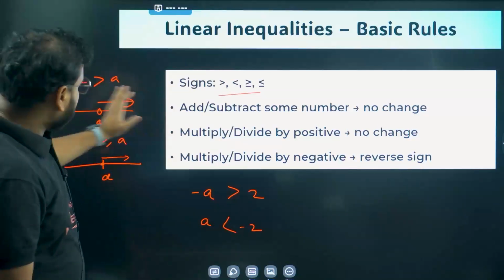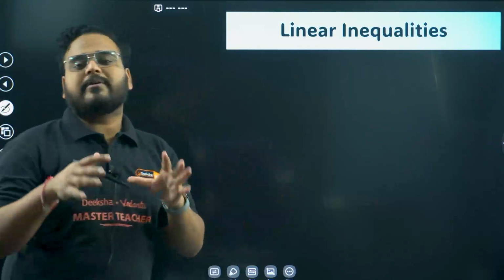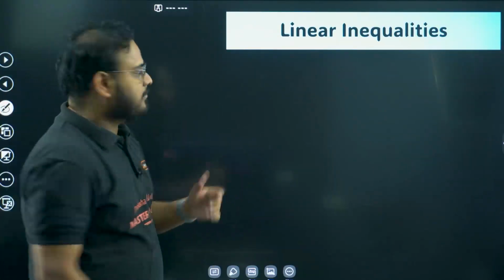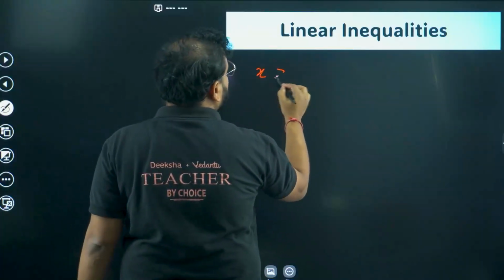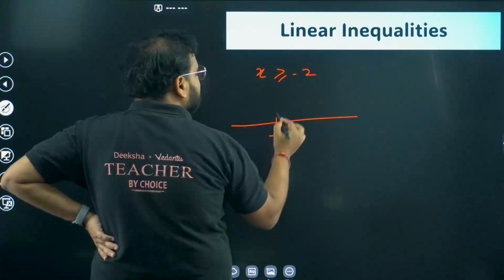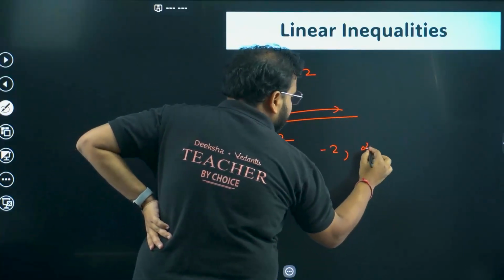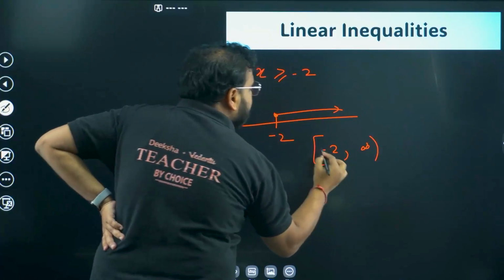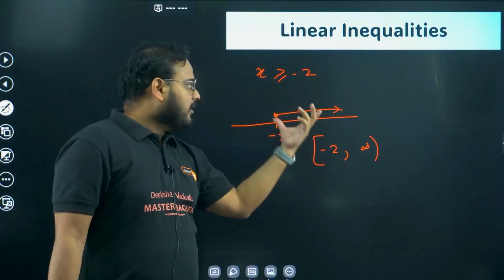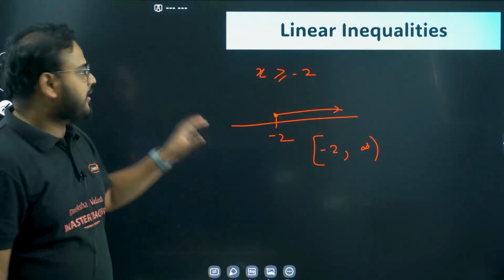Okay. Let's move on. I'll show you an example where I will write the set form with the help of inequality. Let's say I have here x is greater than minus 2. It means what? Right here, minus 2. Greater means, again it will be closed, goes on this side, and we write this as minus 2 comma infinity. Infinity is always open and this is always closed because it is given as greater than equal to. So this is how you write the given inequality in terms of intervals. Okay, they are important.